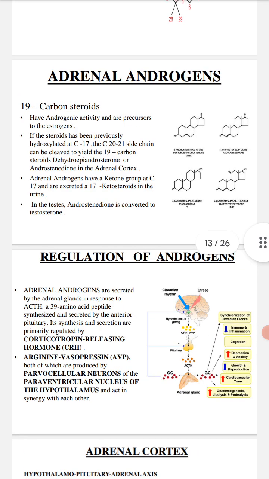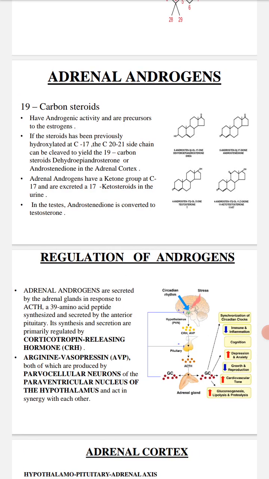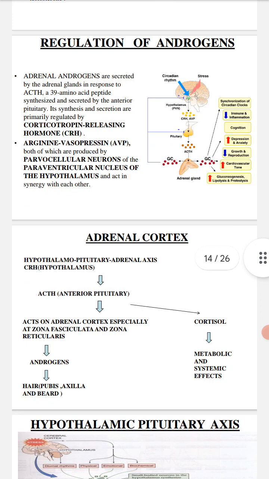Regulation of androgens. Adrenal androgens are secreted by the adrenal gland in response to adrenocorticotropic hormone, a 39 amino acid peptide synthesized and secreted by the anterior pituitary. Its synthesis and secretion are primarily regulated by corticotropin releasing hormone and arginine vasopressin, both of which are produced by parvocellular neurons of the paraventricular nucleus of the hypothalamus and act in synergy with each other. Adrenal cortex.